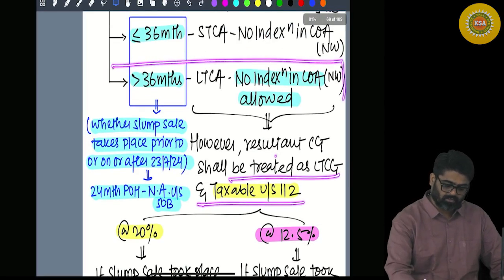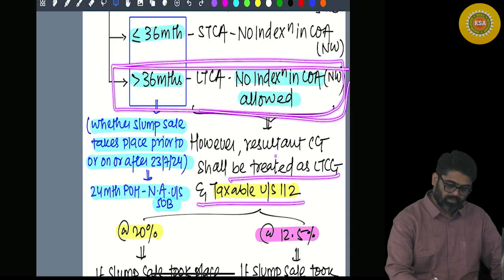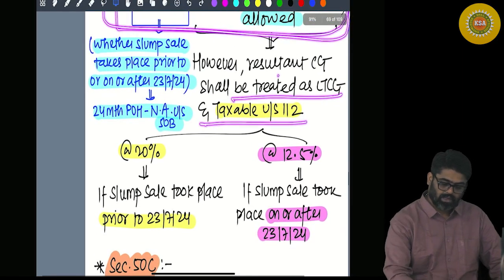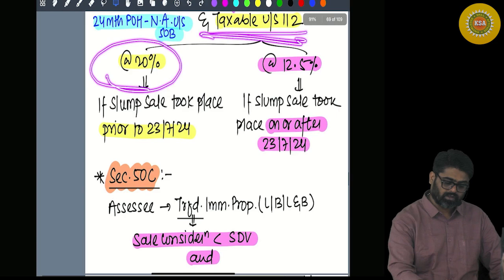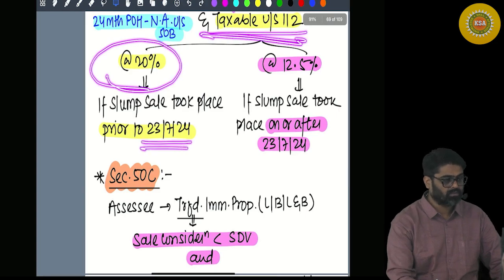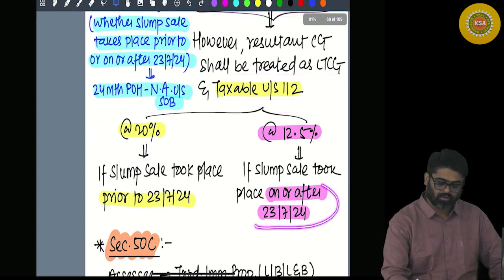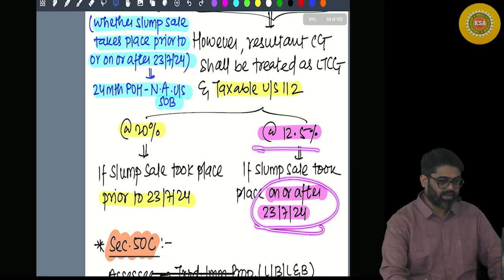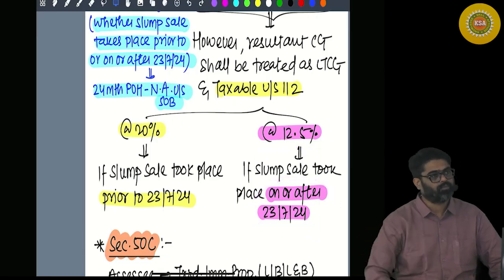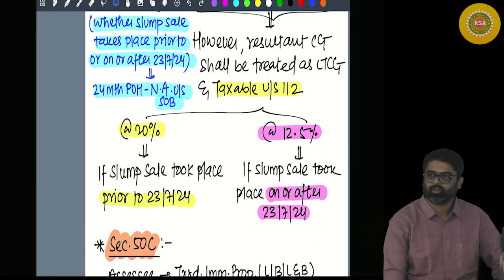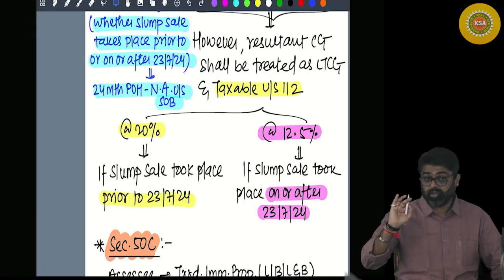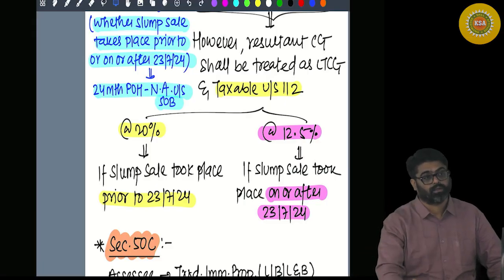If this long-term gain is there, it will be taxable at the rate applicable if the transfer took place prior to 23rd July, and if the transfer took place on or after that date, the gain will be taxable at 12.5%. Got it, sir?